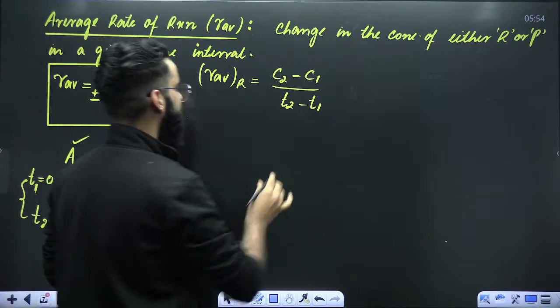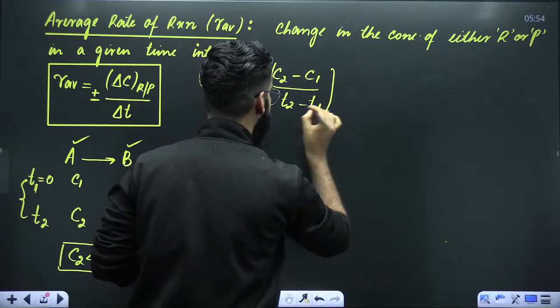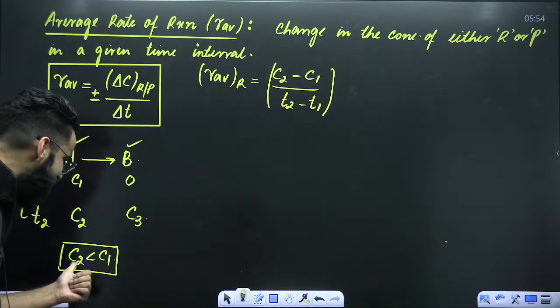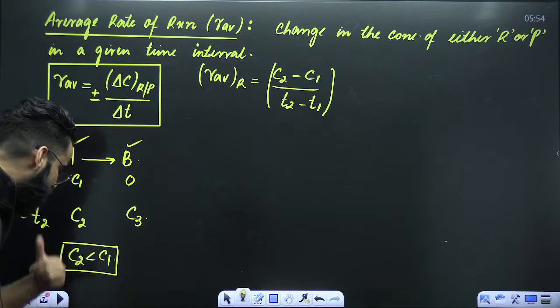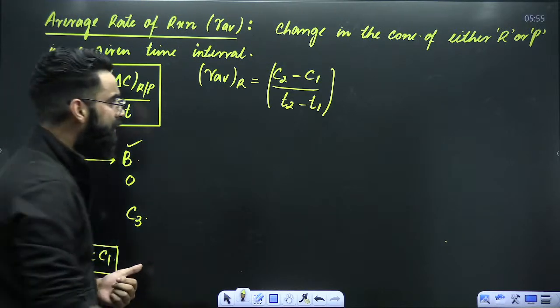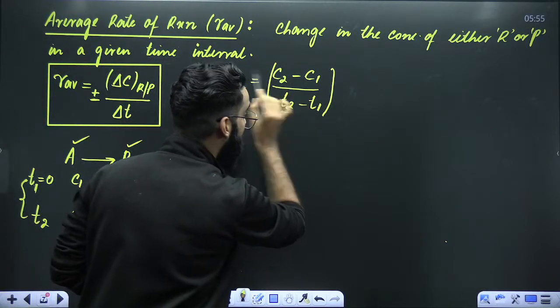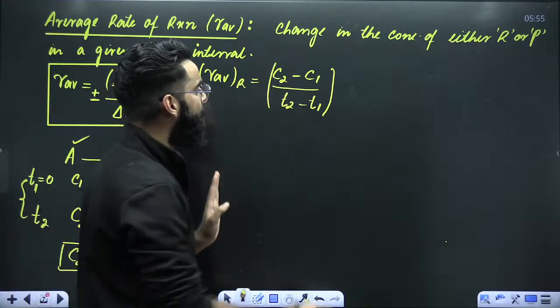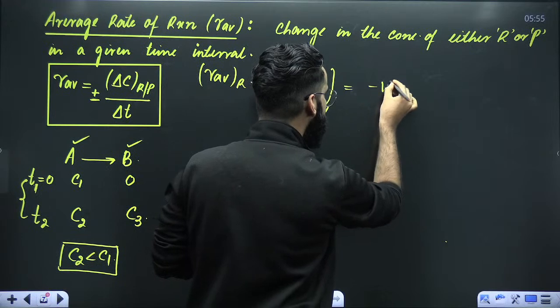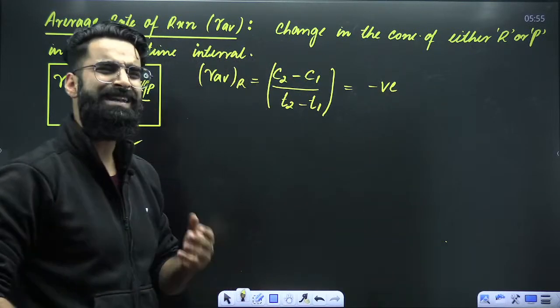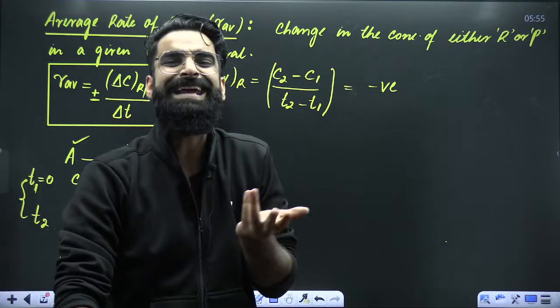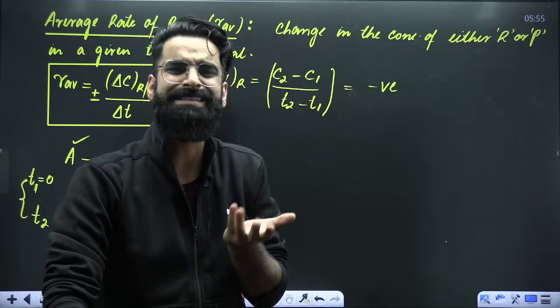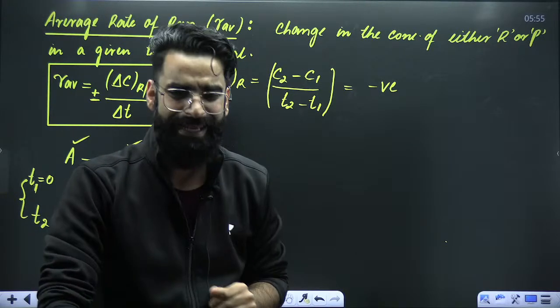Now you tell me one thing. I've already told you that C2 is less than C1. If C2 is less than C1, the difference between these two, will it come out to be positive or negative? C2 minus C1 will come out to be negative for sure, right? But have you ever heard that rate comes out to be negative? What is rate? Speed. Is the speed negative?